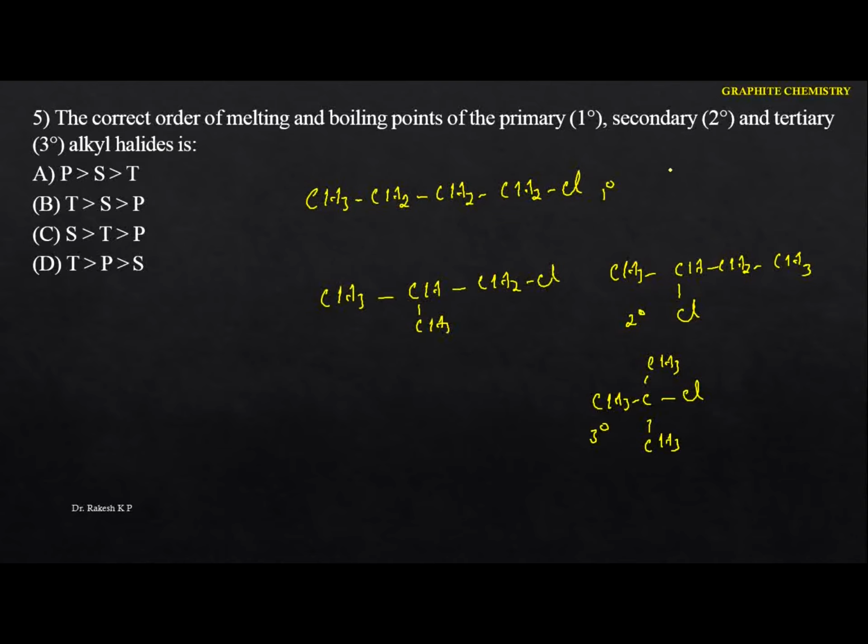The melting point and boiling point is mainly depending upon the branching. As the branching increases, the boiling point will decrease. Because if the branching increases, the size becomes smaller and the van der Waals force of attraction decreases. Hence, as the van der Waals force of attraction decreases, the boiling point also decreases. Hence the higher boiling point is there for the primary, next comes the secondary, next will be the tertiary. Okay, now in this case the option is A. Okay, so next one.